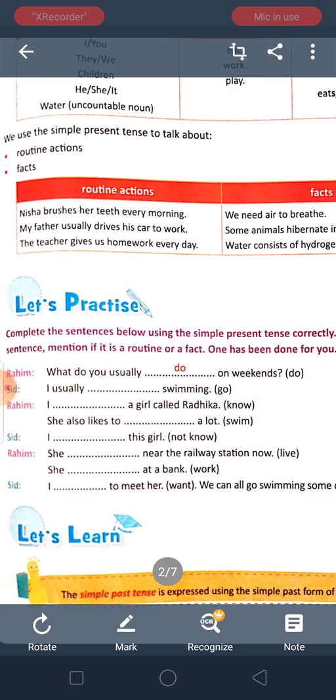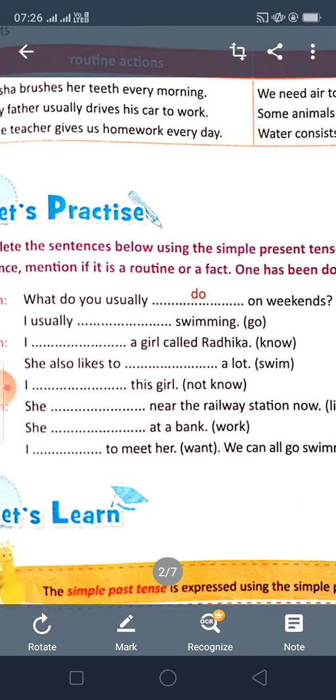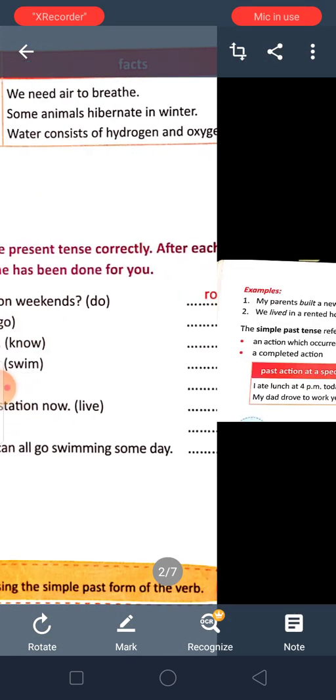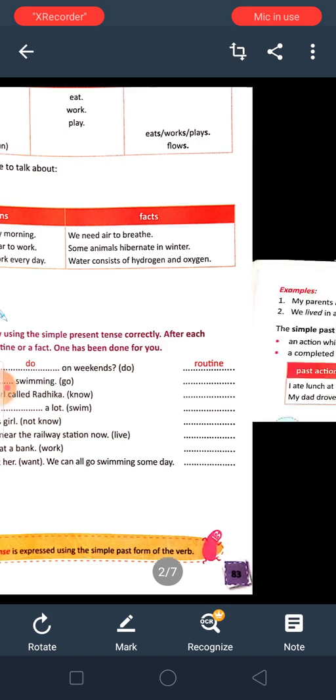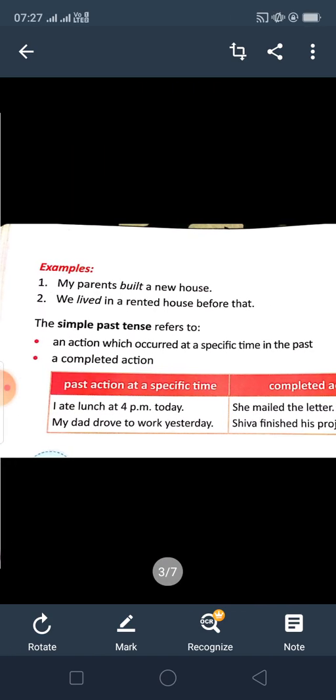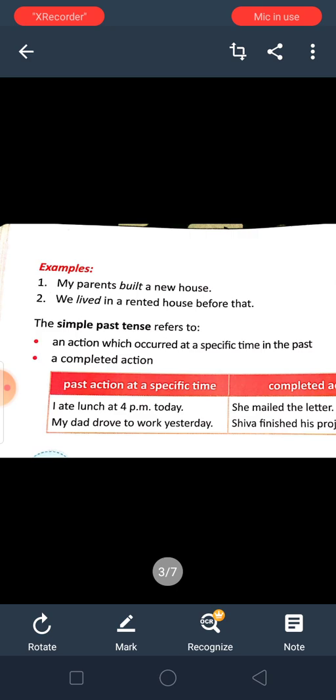Next is the simple past tense. See, at the last it is given. The simple past tense is expressed using the simple past form of the verb. That is verb plus ed, or the second form of the verb we can say, V2. Sometimes we use it V2 also. Okay. That is the second form. That means past form. Have you seen the chart? I have given you in the first, second, I think, video. In video it is eat, ate, eaten, and one present participle is there, eating, like that.